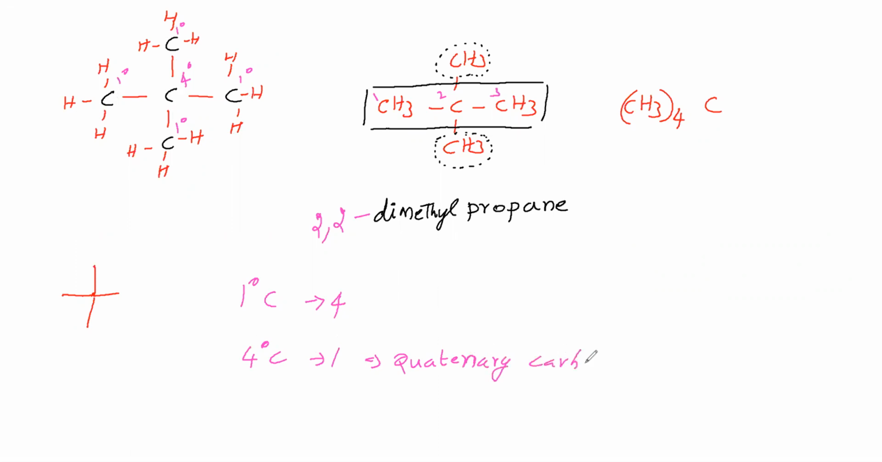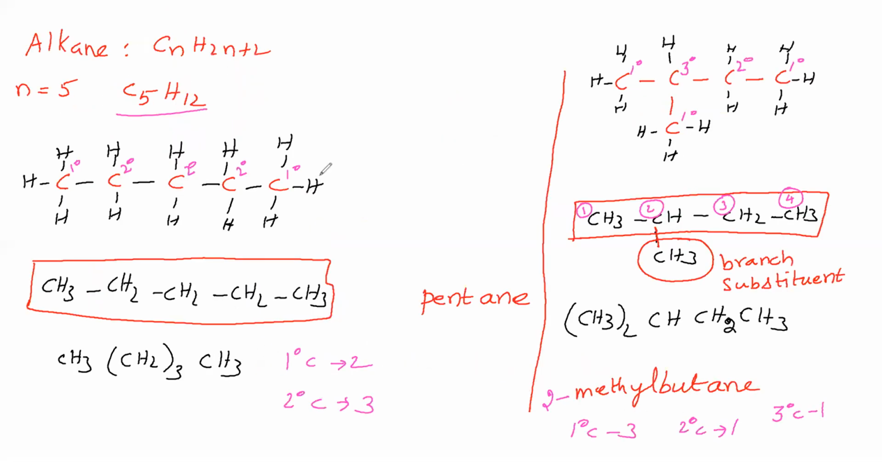Quaternary carbon. You will call this a quaternary carbon. So how many types of carbons? Primary, secondary, tertiary, and quaternary. Then hydrogens we will see. This hydrogen is directly attached to primary carbon. Therefore this hydrogen is called primary hydrogen.